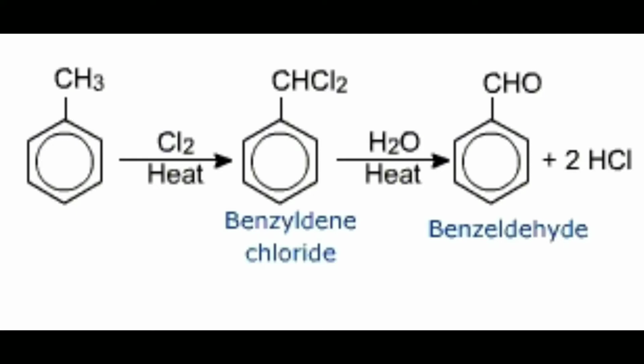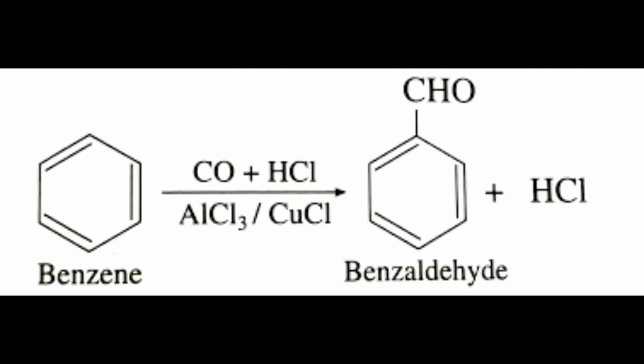In this reaction, toluene gives benzyl chloride, which on hydrolysis at 373 Kelvin gives benzaldehyde. Benzaldehyde is manufactured commercially by this method.